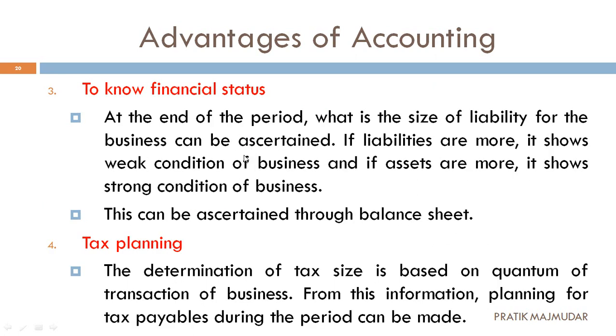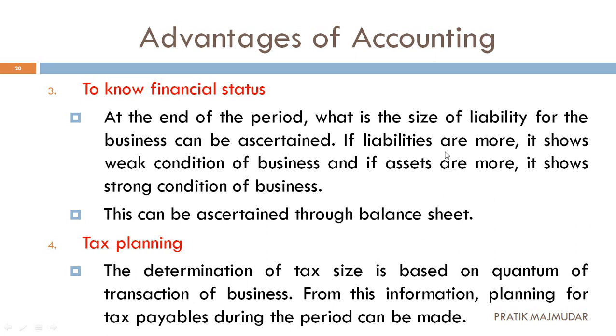Now move forward. Third one, that is to know the financial status. So at the end of the period, the size of the liability for the business can be ascertained. If the liabilities are more, that we have discussed previously, it shows the weak condition. Your business is not making good profit, it is not in a good condition.